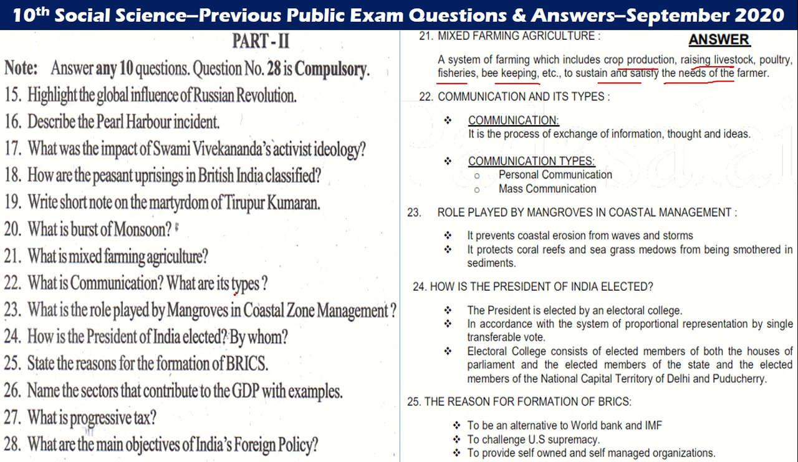22nd, what is communication? What are its types? Communication is the process of exchange of information, thoughts and ideas. Communication types are personal communication and mass communication. That's all. Let us go to the 23rd question.